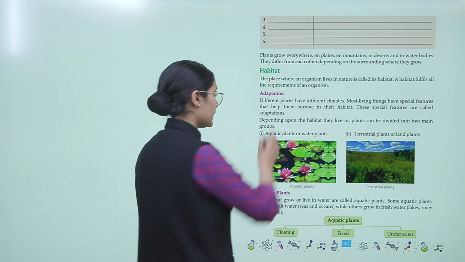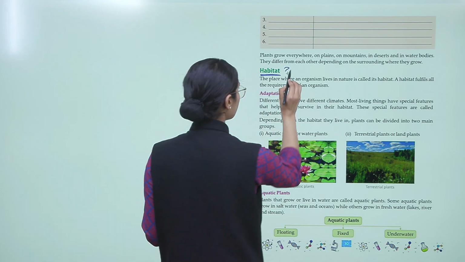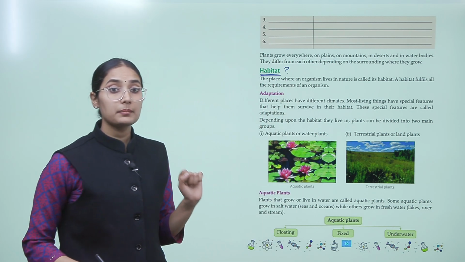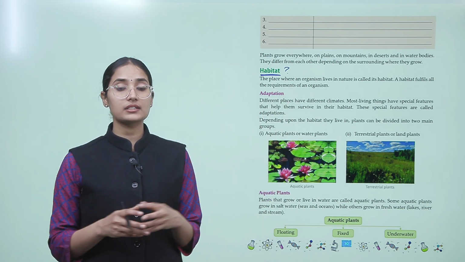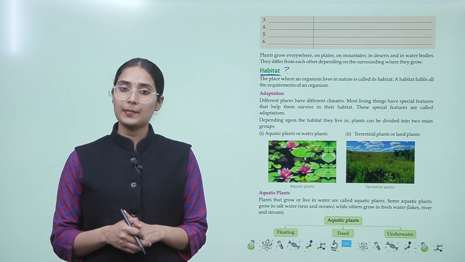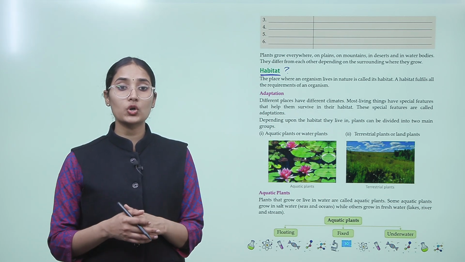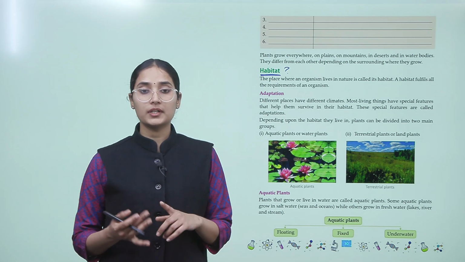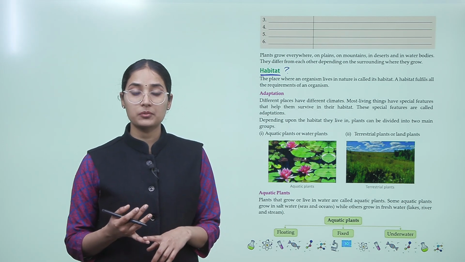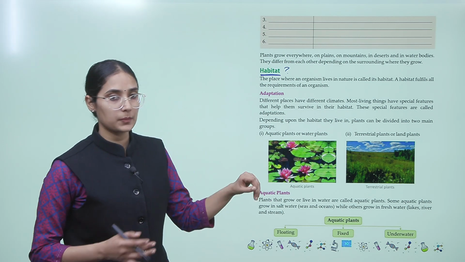So what is a habitat firstly? It is a place where an organism lives in nature, right? It is their home. It is called the habitat. A habitat fulfills all the requirements of an organism: the water, the food, the reproductive environment it provides, right? So habitat is that place.